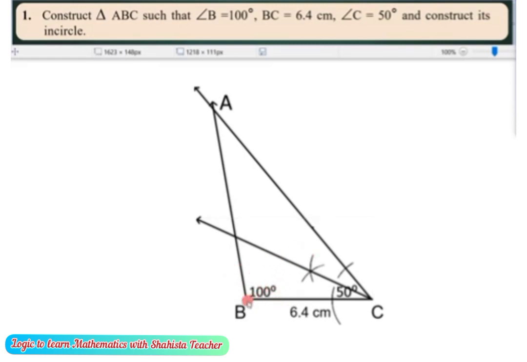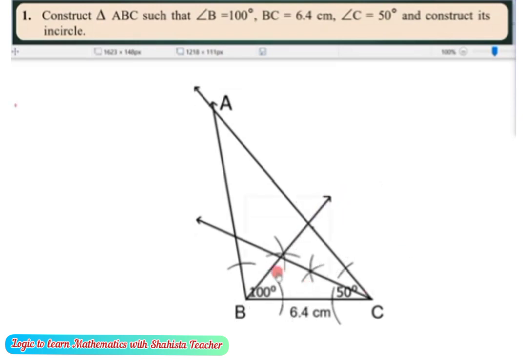Okay, construct an arc for angle B. Again take 2 centimeters for an arc. Now draw an arc from above, and from below draw the other arc. Then we take the midpoint as the center, through which the line is passing from B, and draw the line from B.